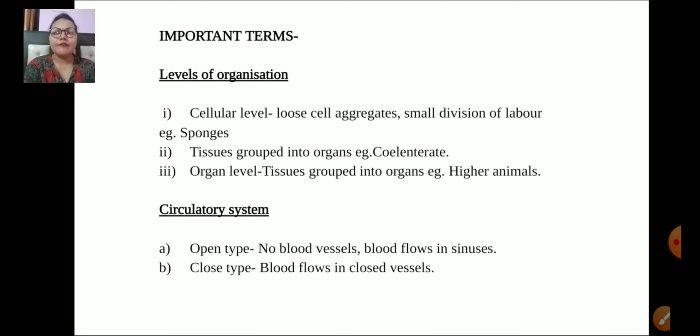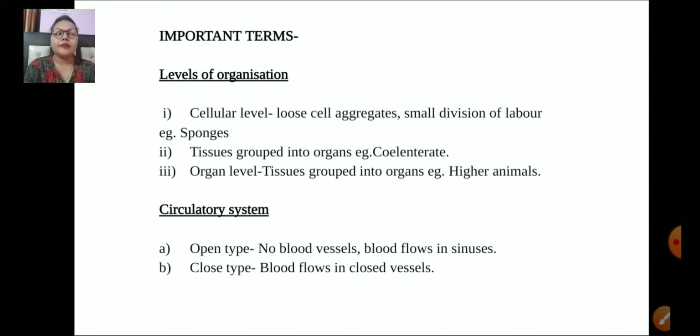Second is the tissue level of body organization, when the cells group to form tissues. The example is Cnidaria or Coelenterata. They are grouped to form tissues. The third level is the organ system level of body organization, which is present in higher organisms. In these organisms, they contain organs. The tissues group to form the organs.